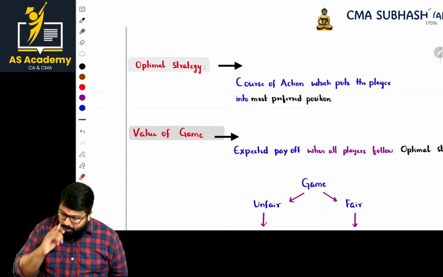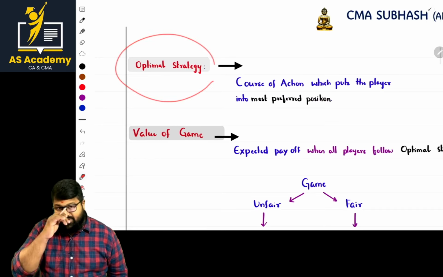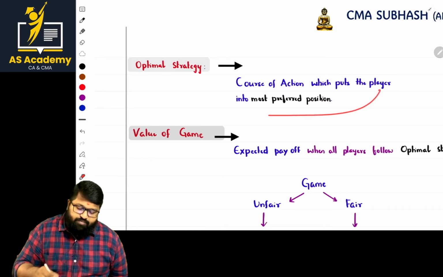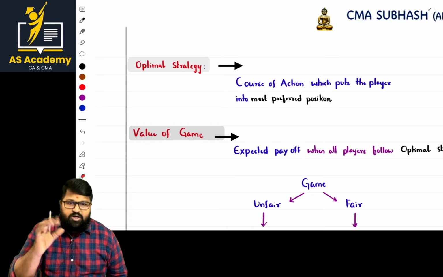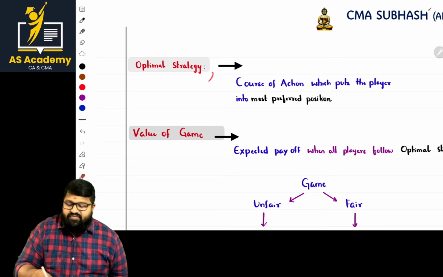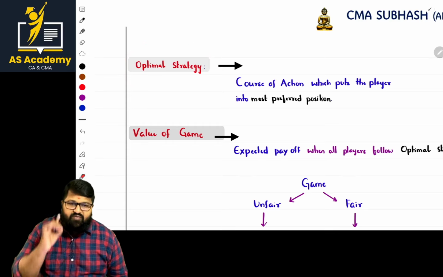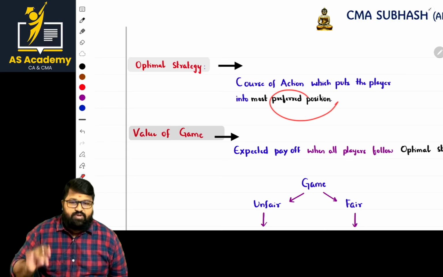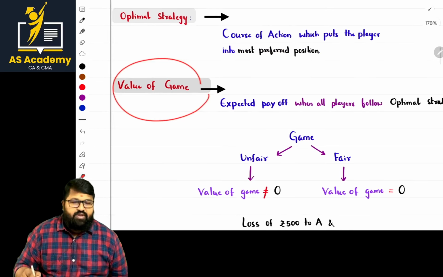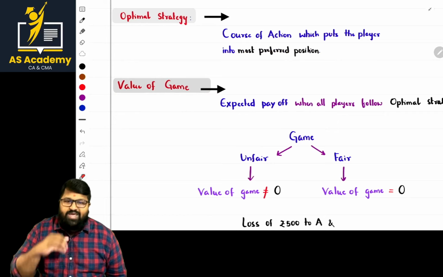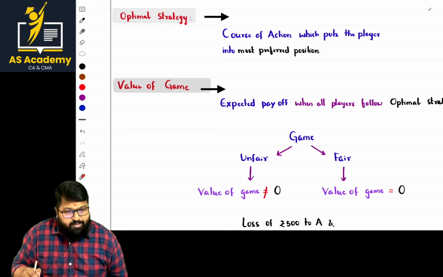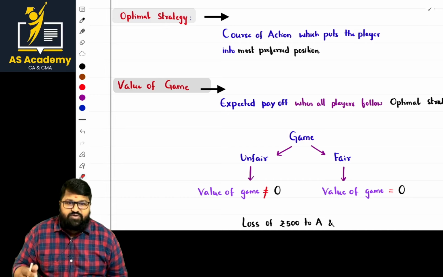Next, what about optimal strategy? What is the course of action which puts the player into the most preferred position? Even in the case of economic order quantity, it is the most optimal ordering quantity. In the same way, the optimal strategy will always keep you in a more preferred position. And what is the value of the game? That is the net: by implementing a strategy, what are you gaining? That is the value of the game. Am I clear? If it is clear, we shall go to the next point.